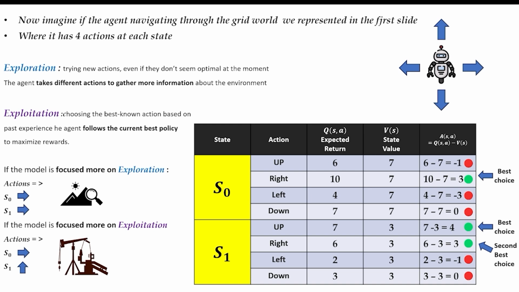But here's the tricky part. In state 1, the advantages of both actions up and right are so close to each other. And besides having a best choice, we also have a second best choice. If we force the model to explore more, it might take the action right in this case. But again, if the focus is more on exploitation, there's a high chance of picking the action up in that state.